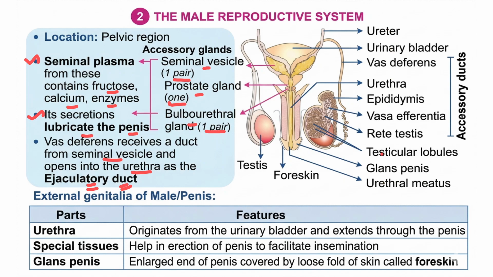And these are the parts. We have already seen the parts. Urethra originates from urinary bladder. Now the special tissues. Surrounding the urethra there will be special tissues that are going to facilitate insemination. The enlarged end of the penis is the glans penis, that is covered by a loose fold of skin called the foreskin.